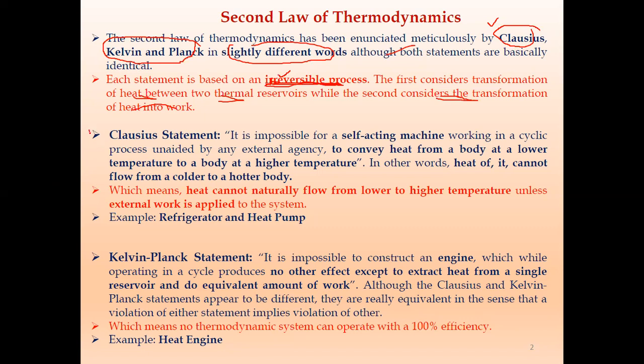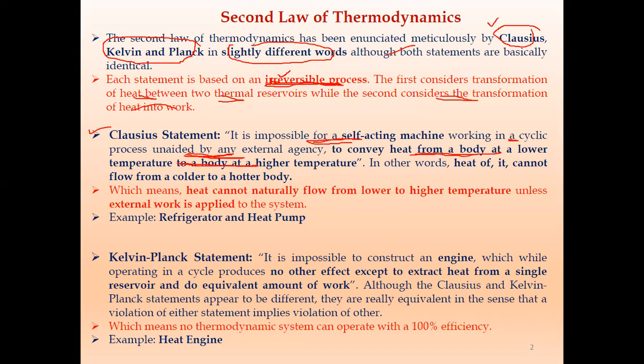The first statement is the Clausius statement. It is impossible for a self-acting machine working in a cyclic process, unaided by any external agency, to convey heat from a body at lower temperature to a body at higher temperature.